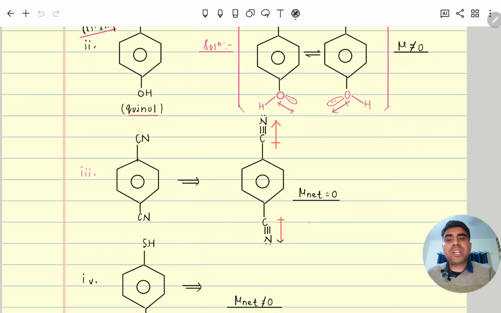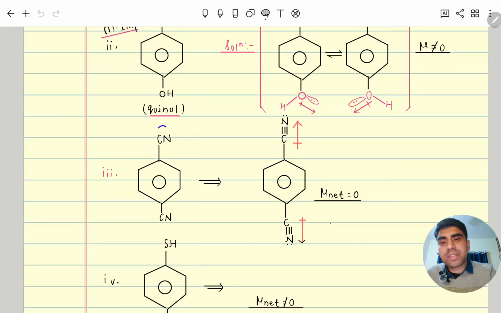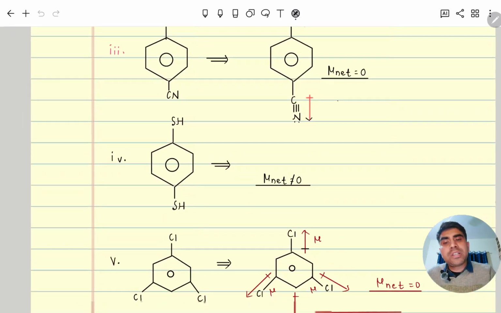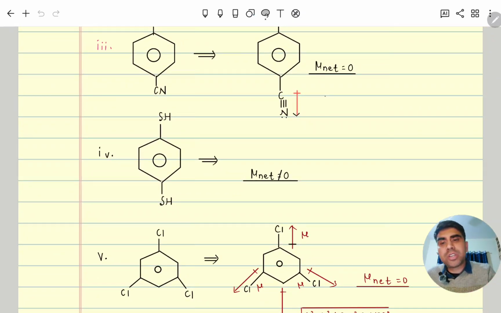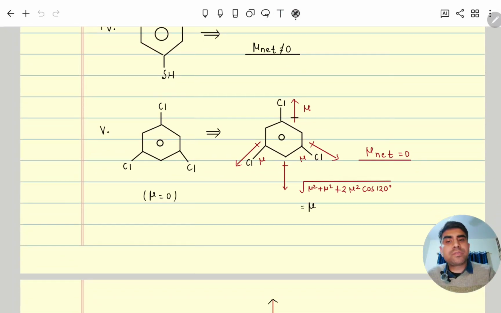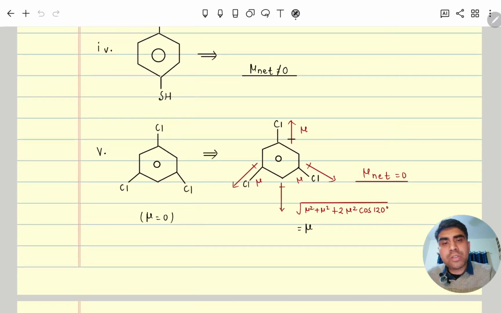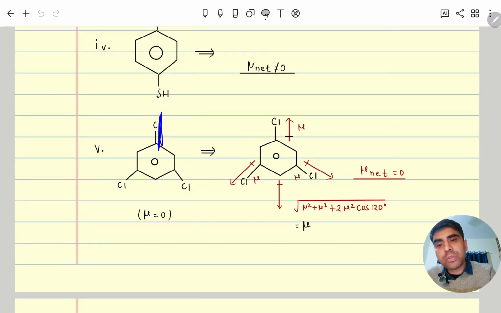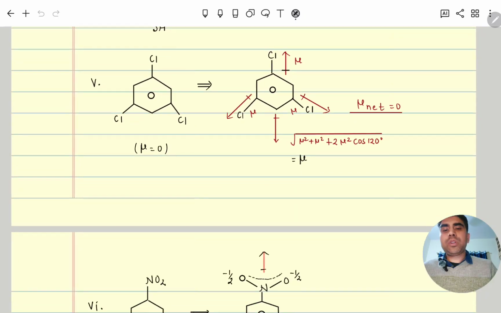Similarly coming to here, cyanide. So cyanide we know is a linear group of atoms. So its dipole moment here, its dipole moment here, cancelling each other, it is non-polar. Similarly like OH, this is SH, it also has lone pairs, so it is also non-polar. Coming to here that chlorine, carbon and chlorine, dipole moment this side, and this dipole moment this side, and its angle will be such that its resultant will be here, both will be cancelled. So overall it is also non-polar.